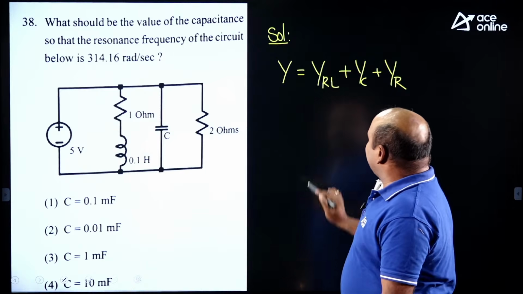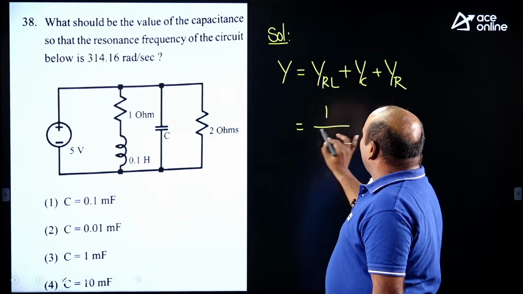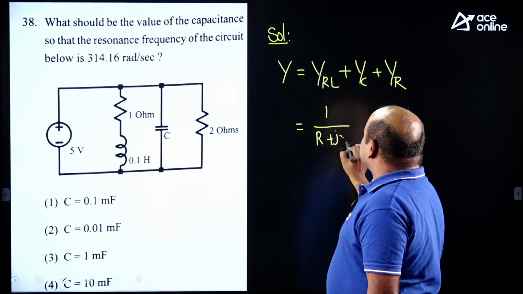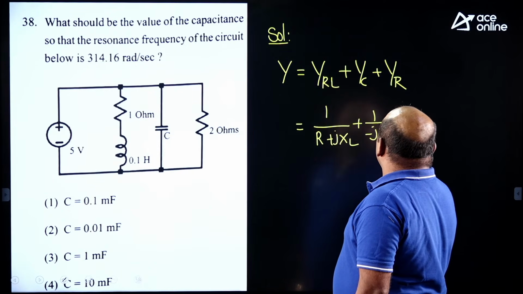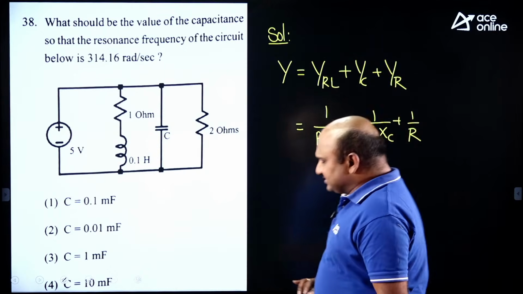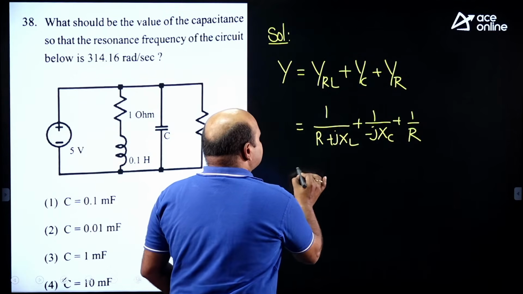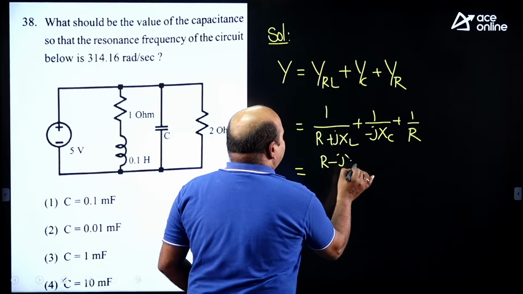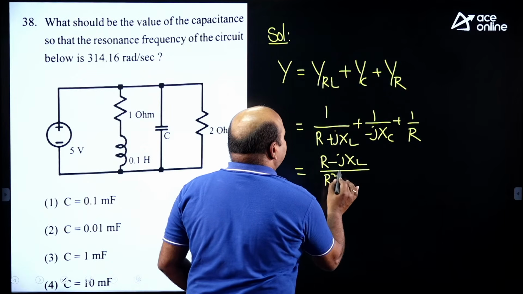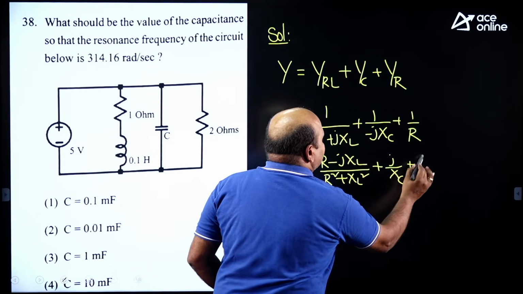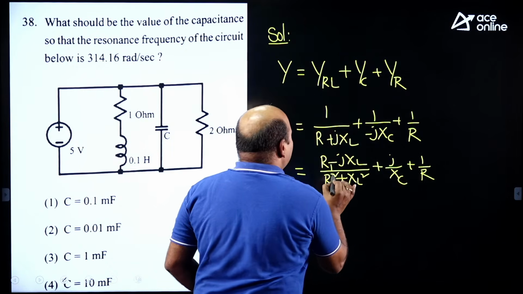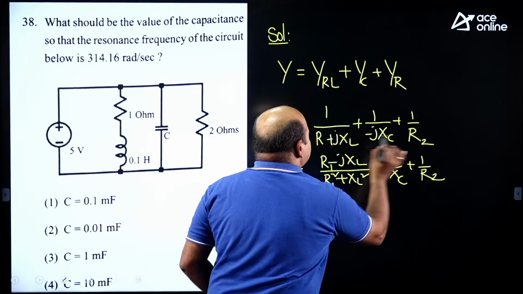Once you concentrate on this part, the imaginary part you will get from 1 by (R plus jXL) plus 1 by (minus jXC) plus 1 by R. Guys, see this: if you take (R minus jXL) by (R square plus XL square) plus j by XC and 1 by R. This is R1, suppose, and this is R2.